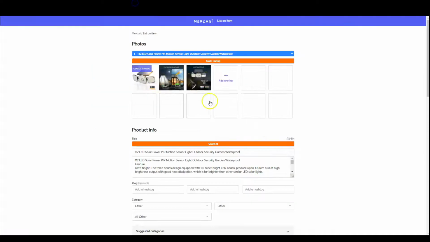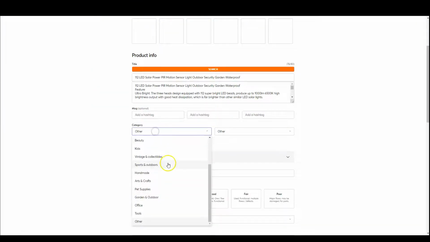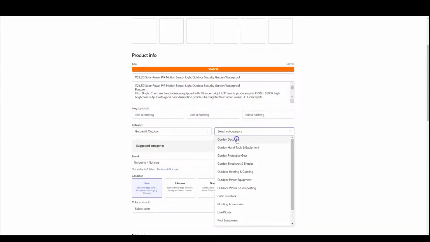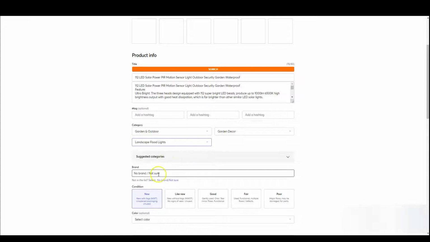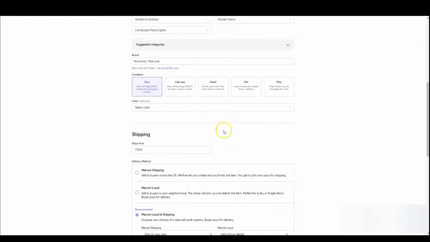So let's go back here. Let's do garden and outdoor, garden decor. There you go. Let the hashtag, let's paste it in here. Control V, cut it. Control V, cut it. Control V. So we got everything basically, right?